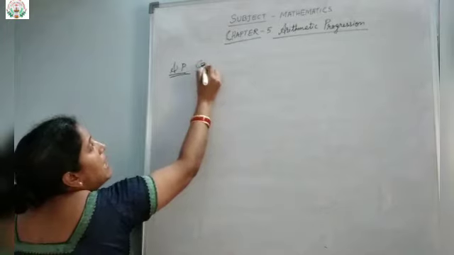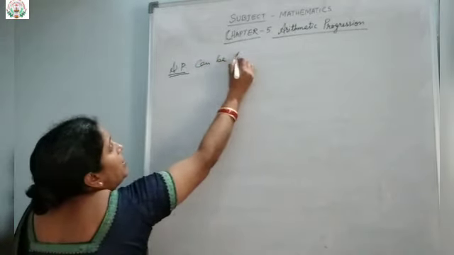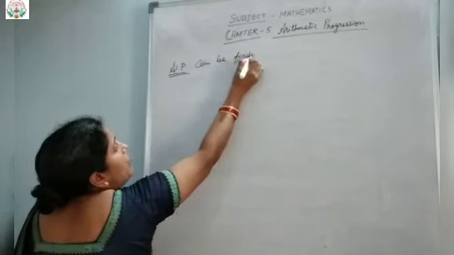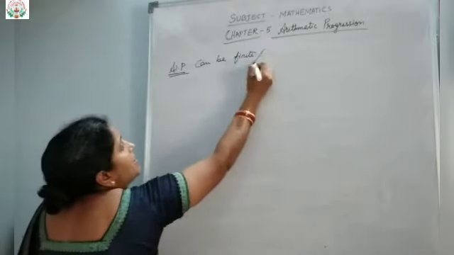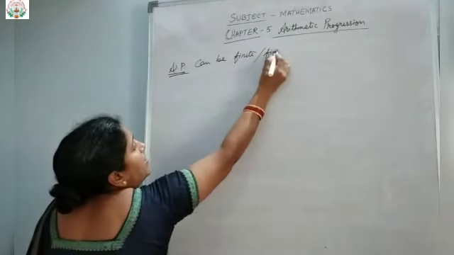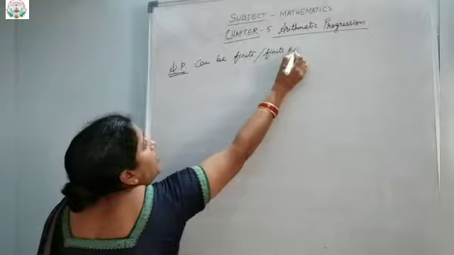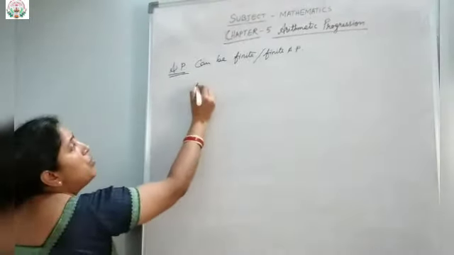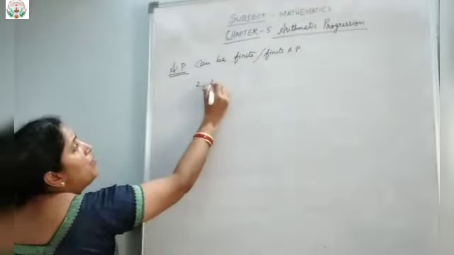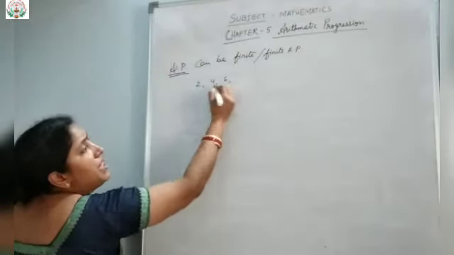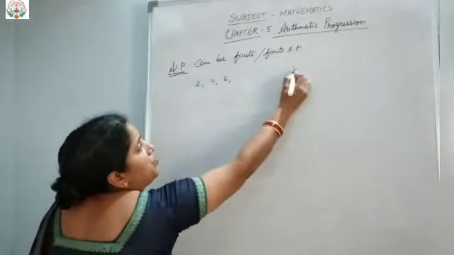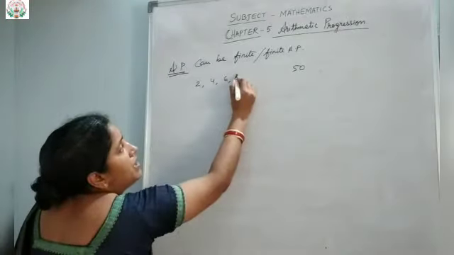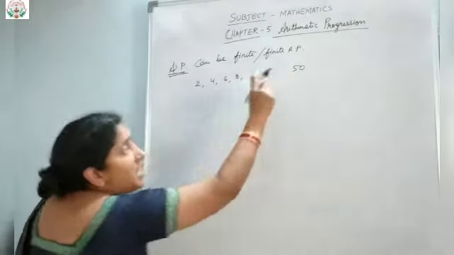Now, an AP can be finite, which is called a finite AP. Suppose I wrote like 2, 4, 6, all the even numbers, 8, dot dot dot till, suppose, 50.